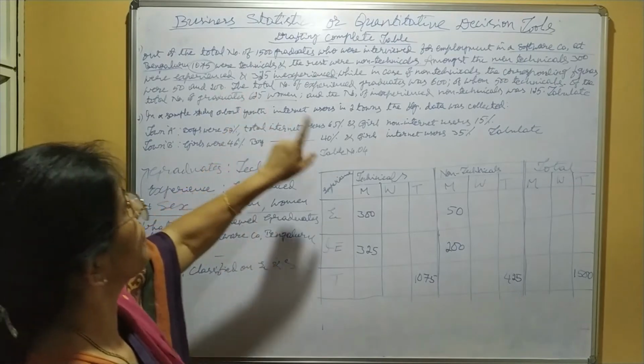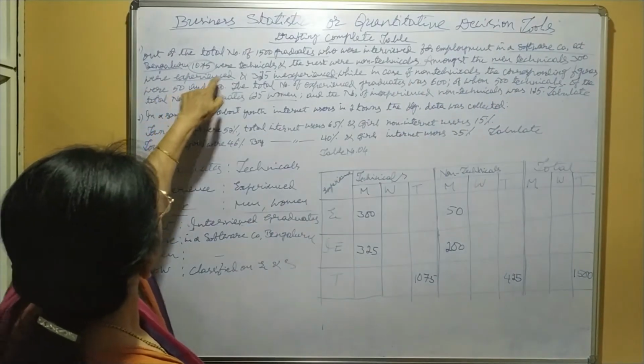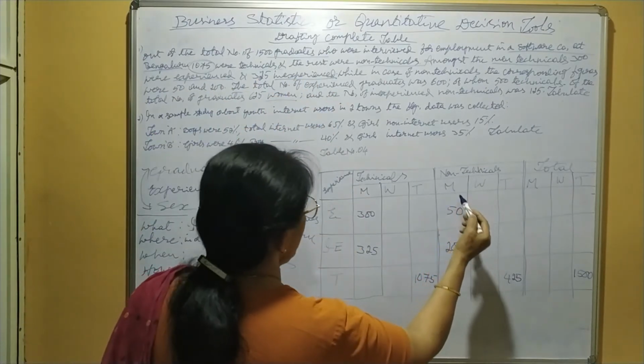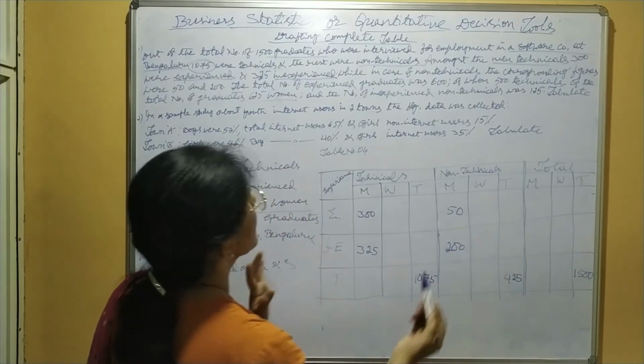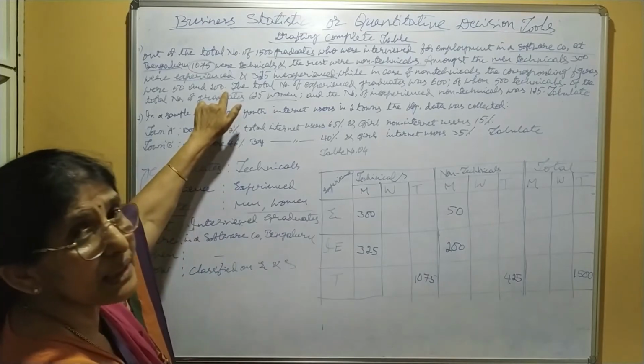Okay, men technicals 300 were experienced, 325 inexperienced, both are men; non-technicals experienced, inexperienced. Now this sentence is completed.